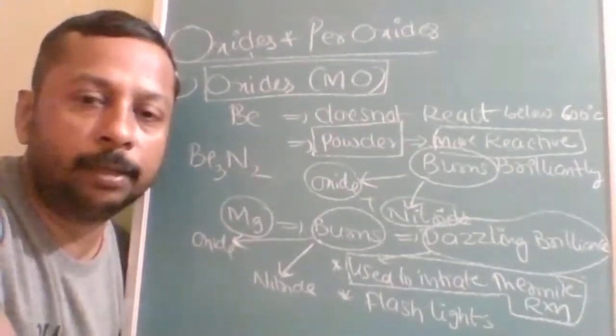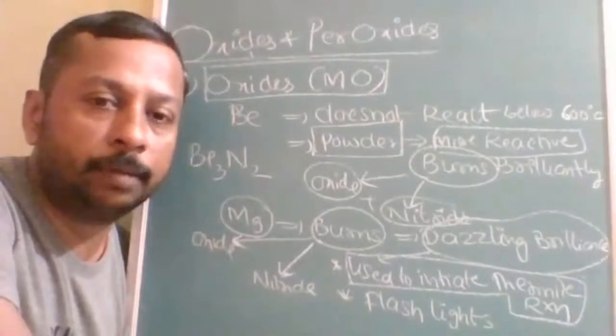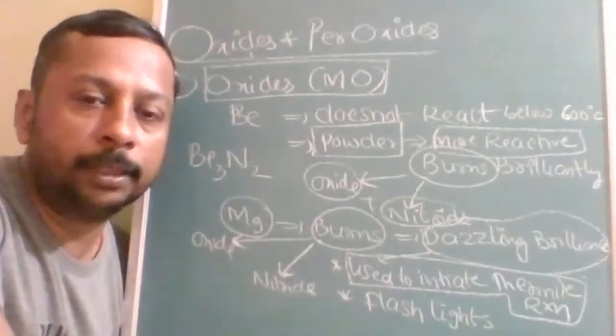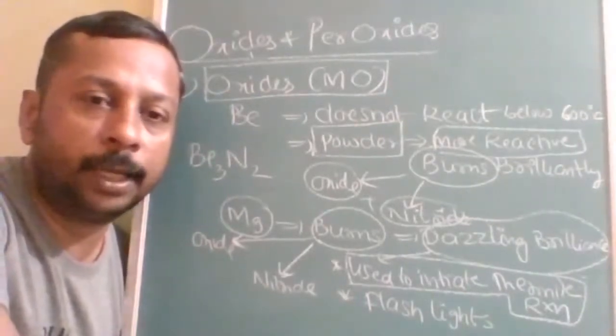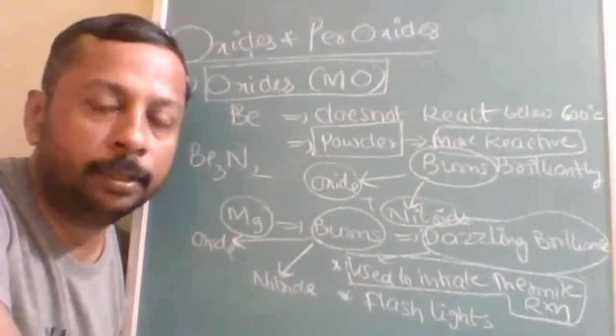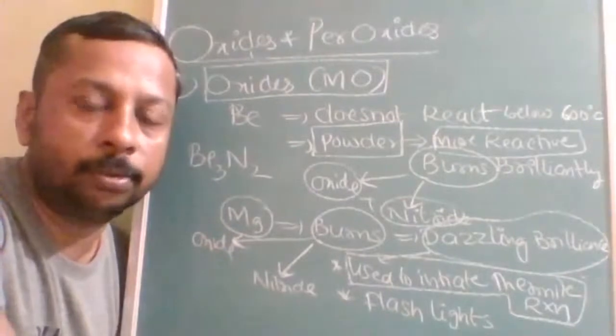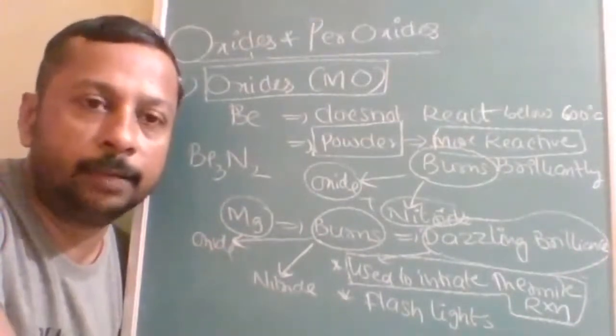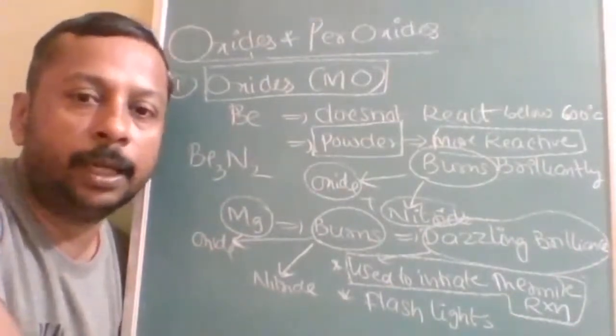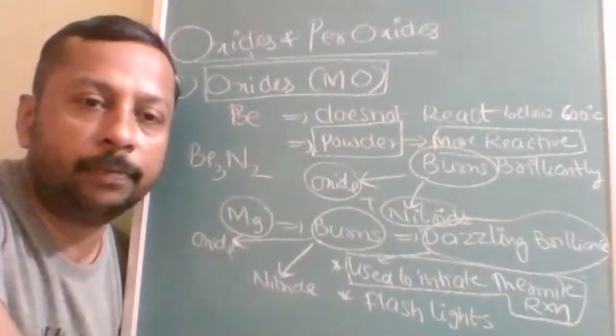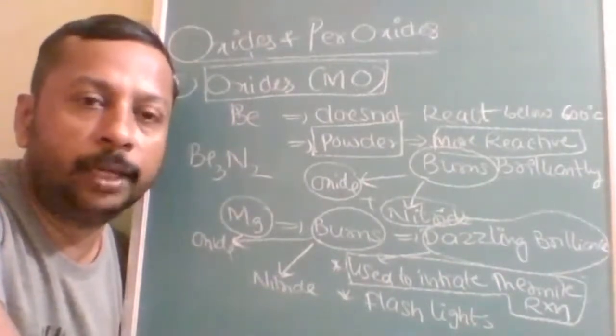When magnesium ribbon is burned, it is highly exothermic, so that temperature is provided to the aluminium and iron oxide reaction. That's why it is called the aluminothermite process. Understood? Thermite means it requires high temperature, and alumino because aluminium is used.